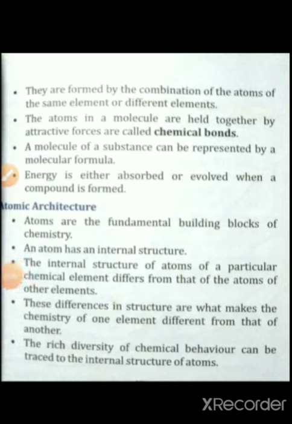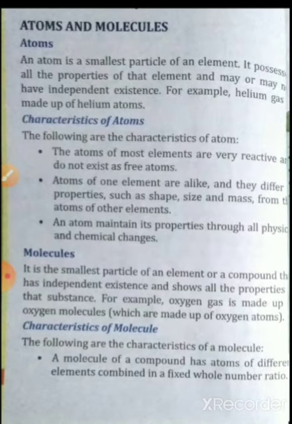And molecules are formed by the combination of the atoms of the same element or different elements. We have already discussed that. A compound is formed by the combination of two or more elements. So, molecules are formed by the combination of the atoms of the same element or different elements, but in a fixed whole number ratio.